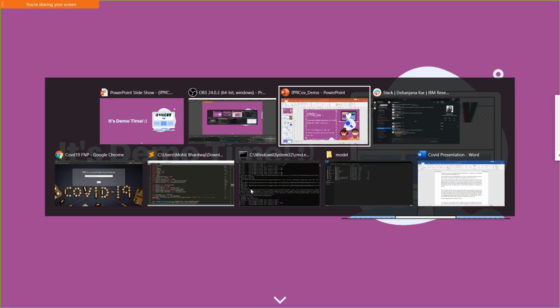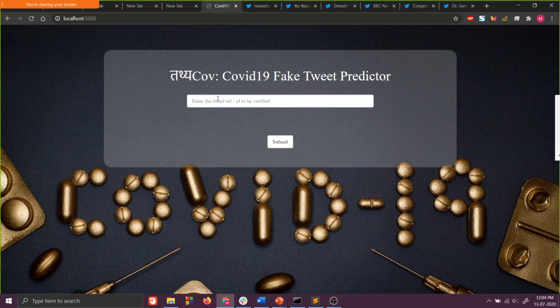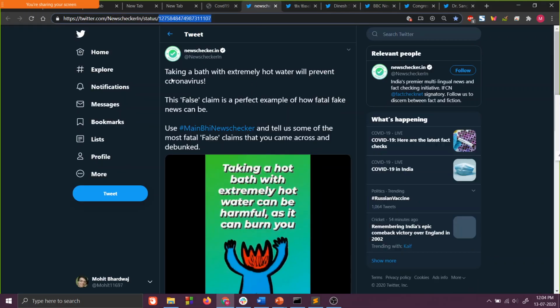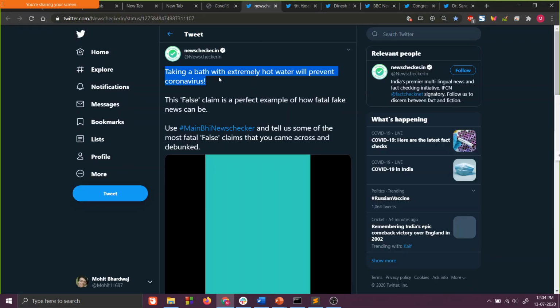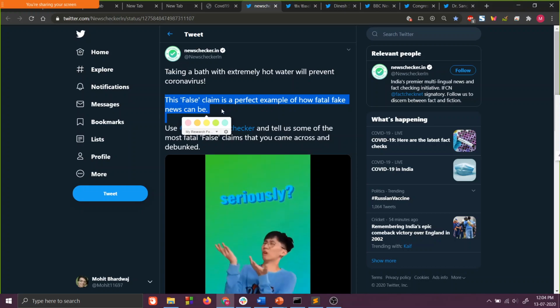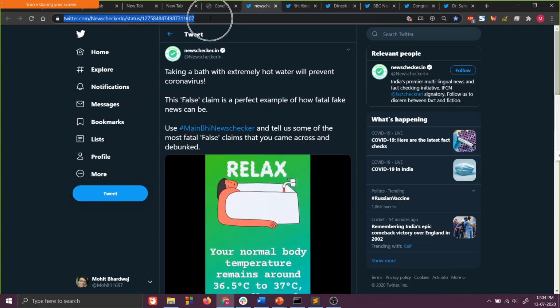So let's move on to the live demo. This is a GUI that we have created for the system. We need to enter the tweet ID here of whichever tweet we want to verify. So let's start testing. In this tweet, it says that taking a bath with extremely hot water will prevent coronavirus. Now the tweet itself is saying that this is a false claim, and yes, this makes the overall tweet a verified tweet, and yes, this is a real claim. So let's test this.